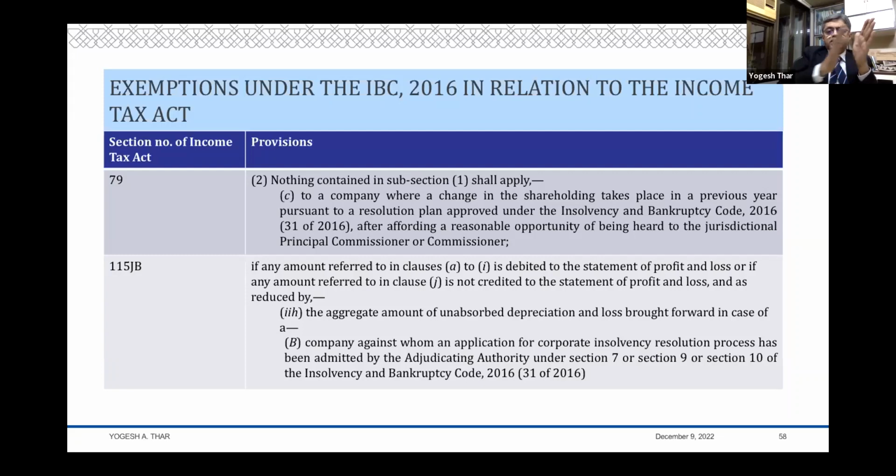But this is only up to the stage before the order has been passed; it is not after the order has been passed. But in terms of relief, 79 becomes a little important.